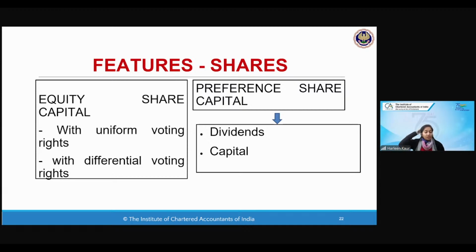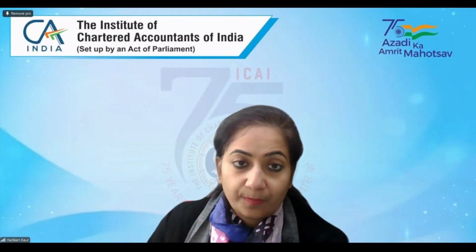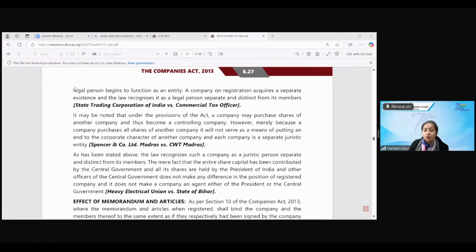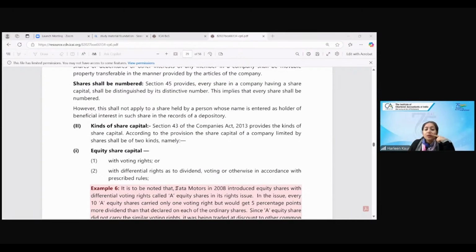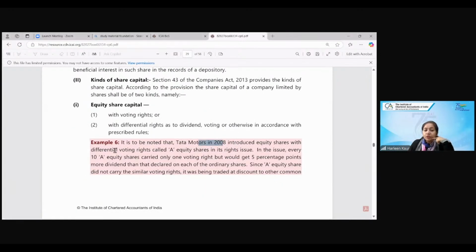But what is the meaning of differential voting right? Tata Motors once came up with the equity shares with DVRs. DVRs means differential voting rights, where for 10 shares you're holding, you will be given 1 voting right, but the percentage of dividend will be more as compared to the other equity share. In 2008, Tata Motors introduced the equity shares with differential voting rights called A equity shares. So in its rights issue, what is the meaning of rights issue?